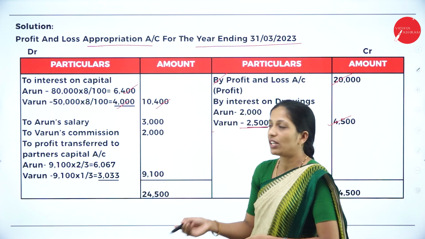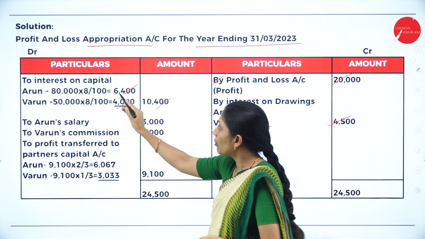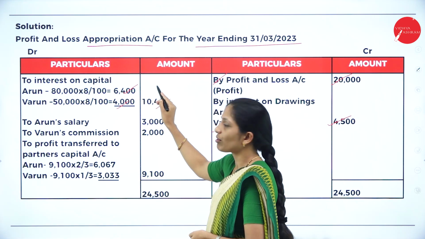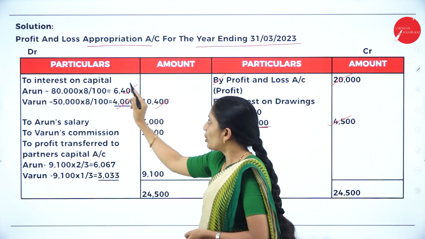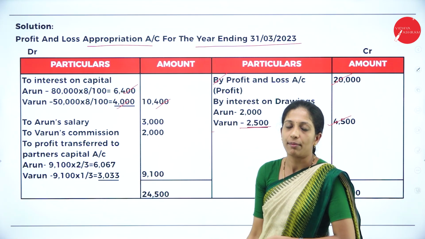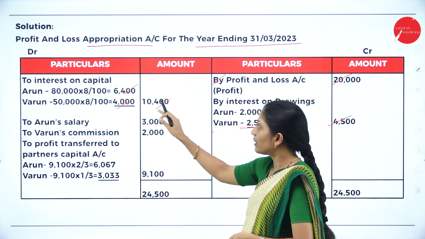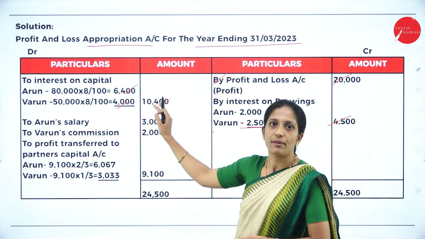What some students will do? They will write this 10,400 outside. Again, whatever the answer you will get, you will write this 6,400 outside only in the outer column. Don't make that mistake. So write in the inner column, total it, then write in the outer column. If you write the total as well as these two also outside the column, then your answer will go wrong.